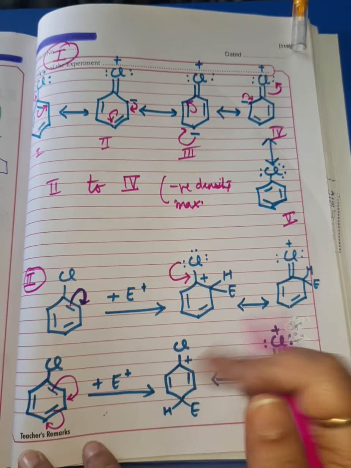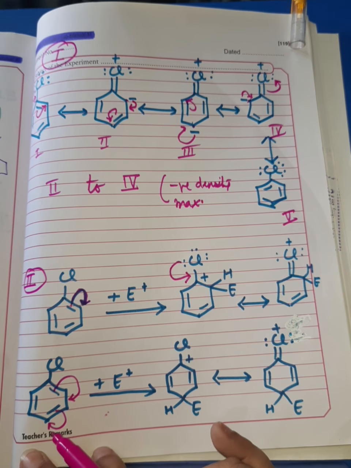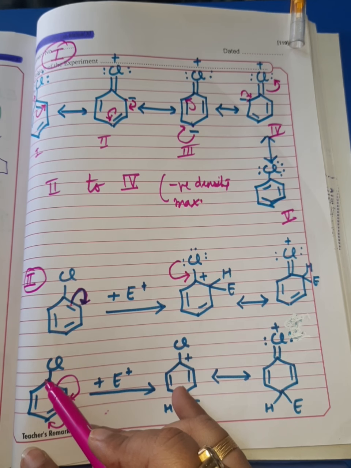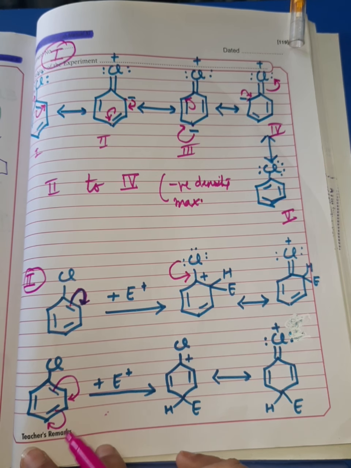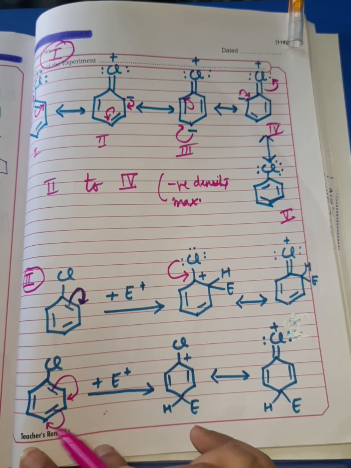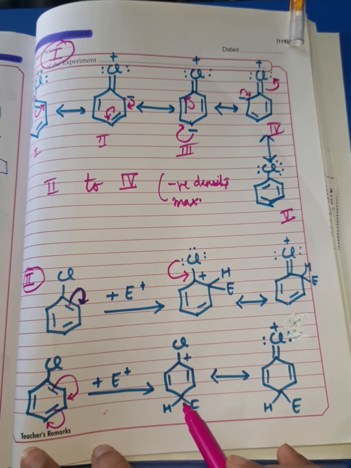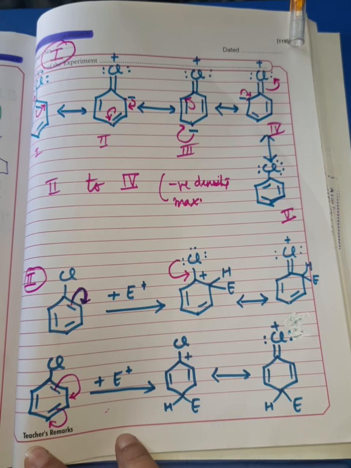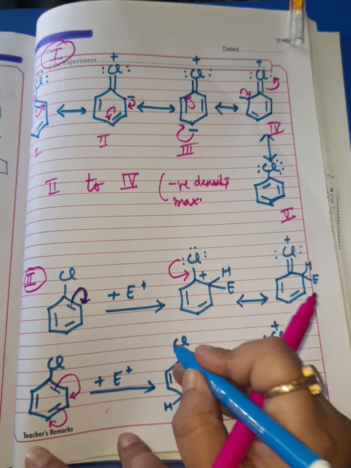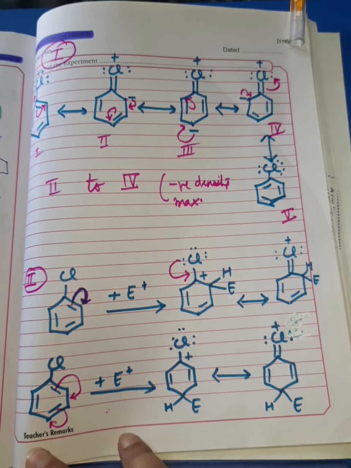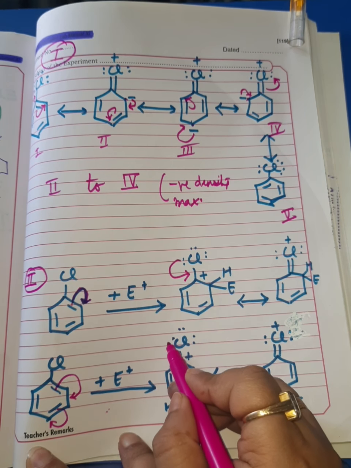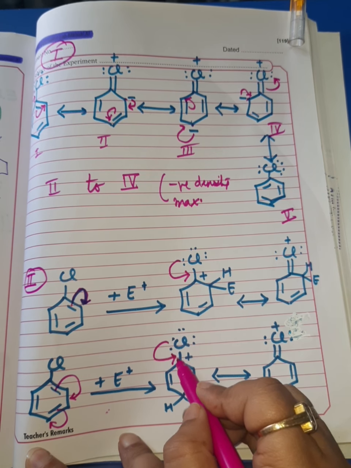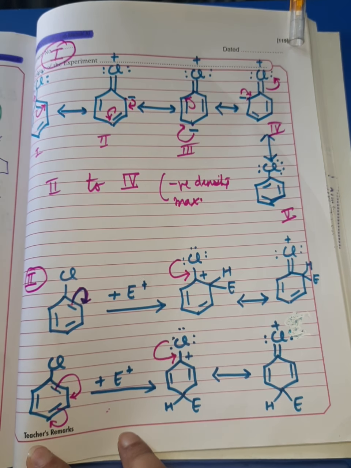Same thing happens when the electrophile attacks at the para position. See here, the electron displacements will be like that, where this carbon will turn into a carbocation. And here the electrophile is attacking the para carbon, the para position of the benzene nucleus. Alright, and now again, this positive charge on this carbon which is attached to the chlorine, the carbocation so formed, is getting stabilized by the chlorine atom. How? That it is giving away its electron pair for the stabilization of this carbocation.